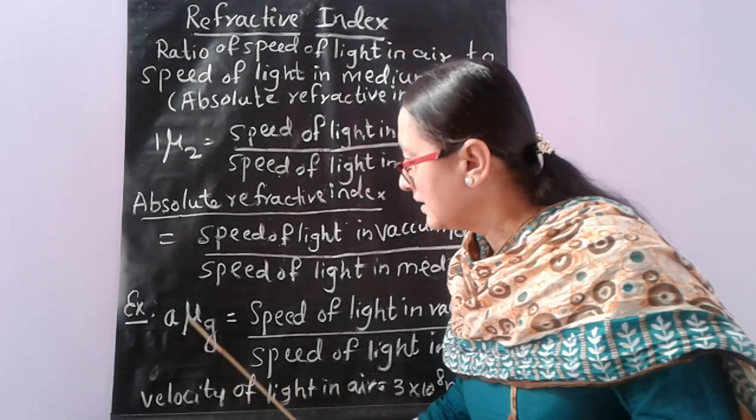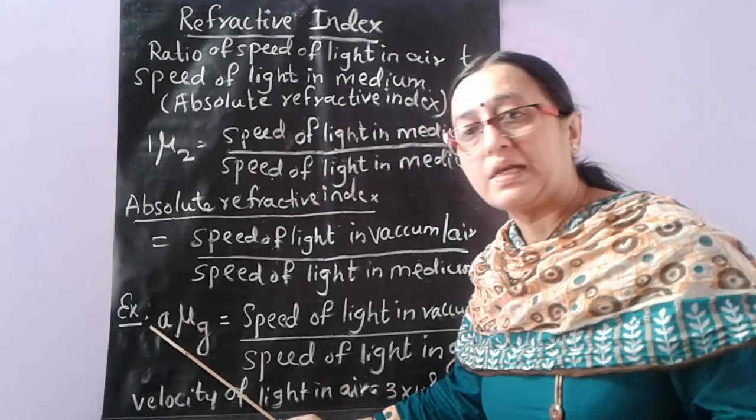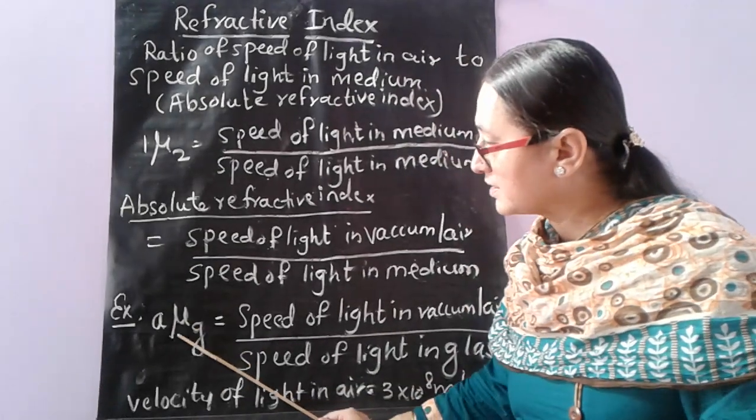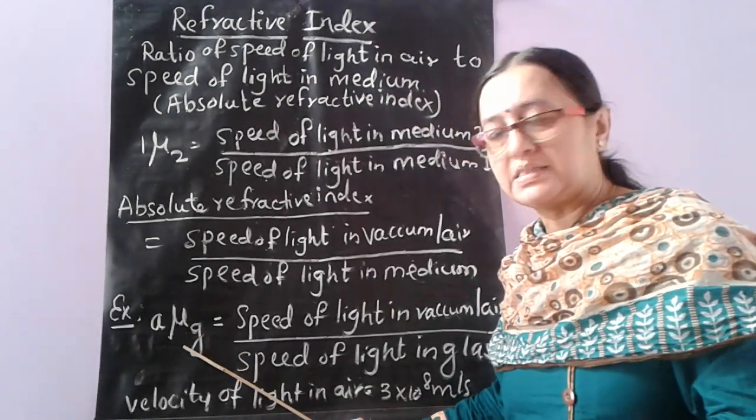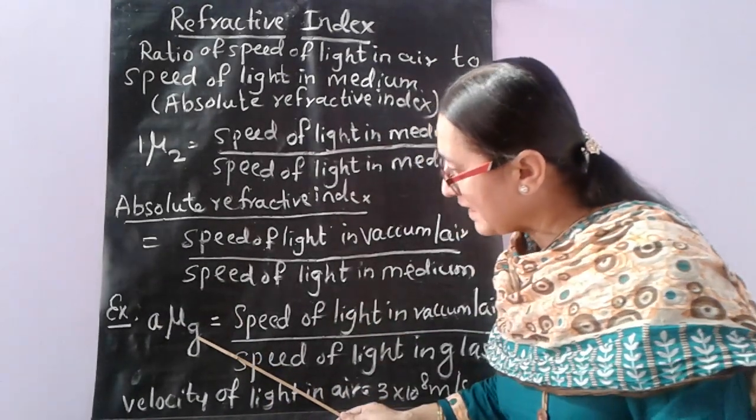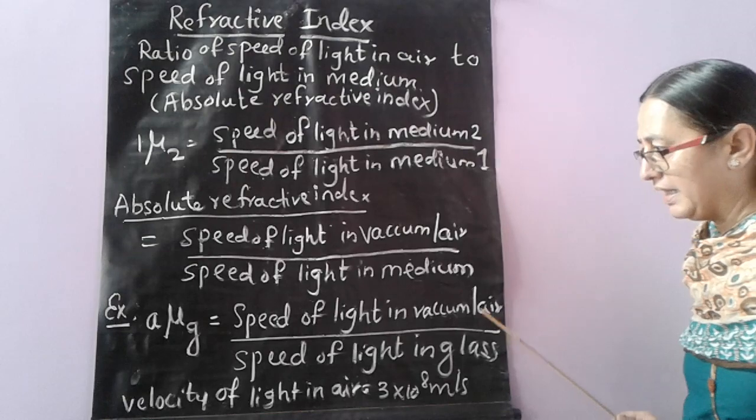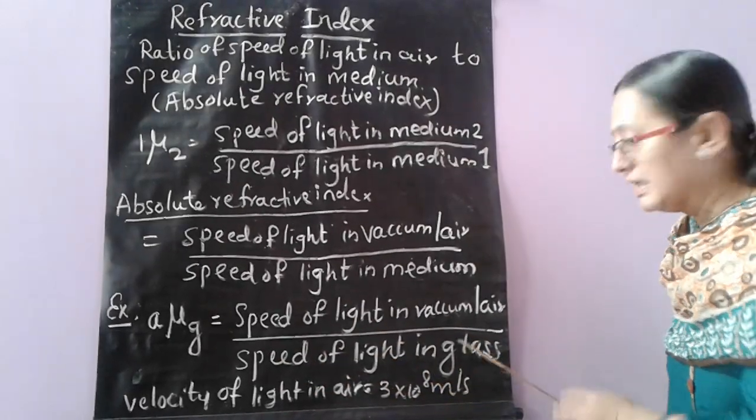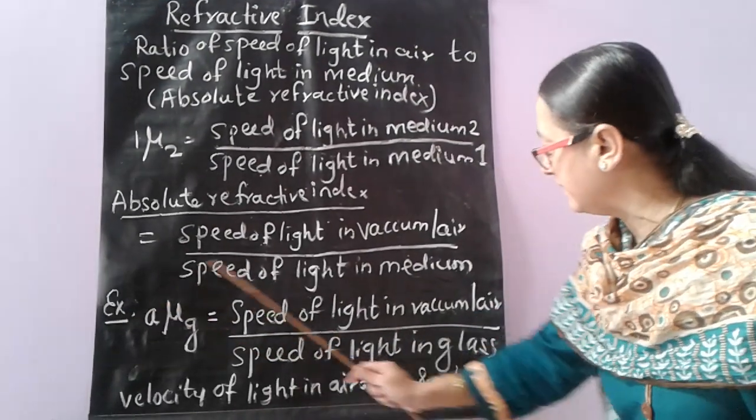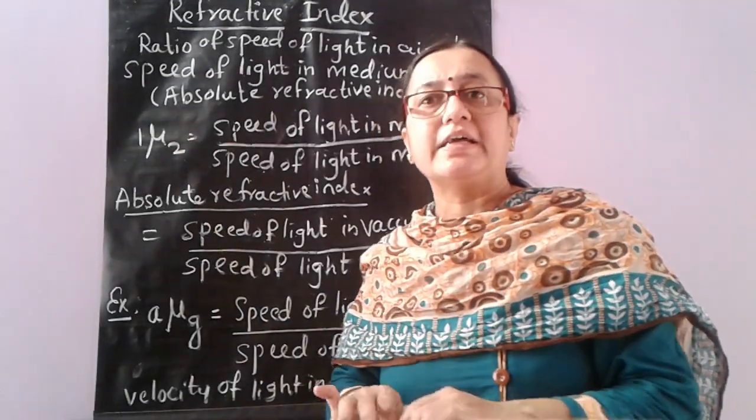So for example, the refractive index of glass with respect to air. Here we are taking the second medium first, then the first medium. So refractive index mu is represented here. So refractive index of A mu G, meaning refractive index of glass with respect to air, is equal to speed of light in vacuum or air by speed of light in glass. So we take the second medium in the denominator and the first medium in the numerator here.